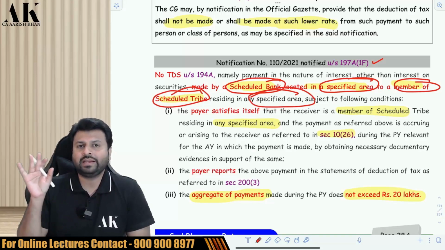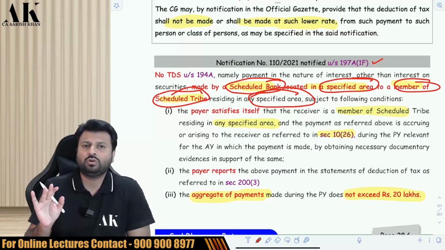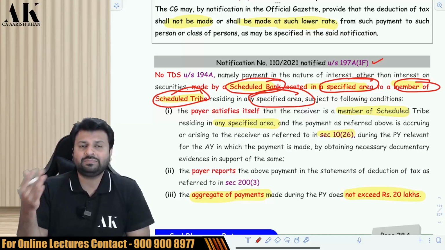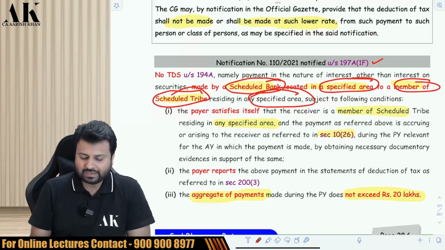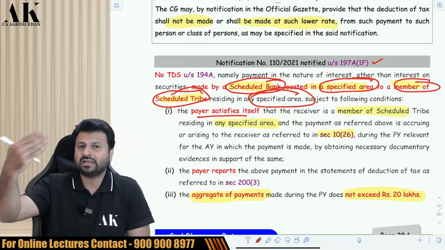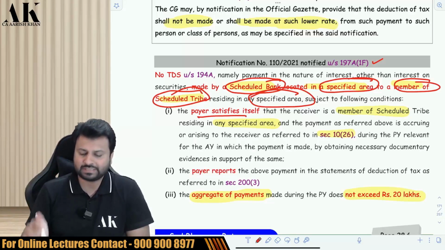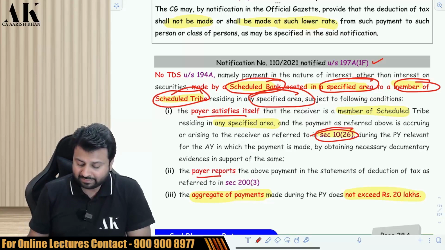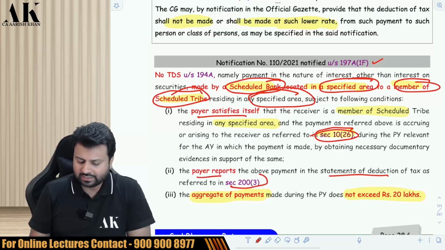Where is the scheduled bank? In a specified area. Making the payment to whom? Making the payment to a person who resides in a specified area, and that person is a scheduled tribe person. The payer, that is the bank, has to satisfy itself that the other person is a scheduled tribe person residing in a specified area, and it is referred in section 10(26).